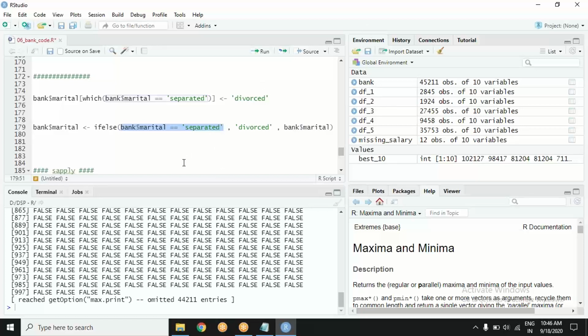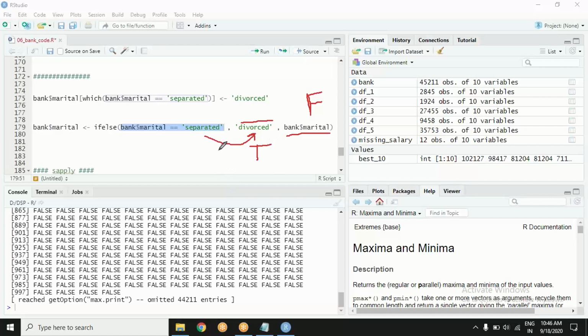What will this result in? It will result in true and false. Yes, there will be 45,000 true and false values. So the syntax is condition, comma, what to be done if the condition is true, and comma, what to be done if the condition is false.